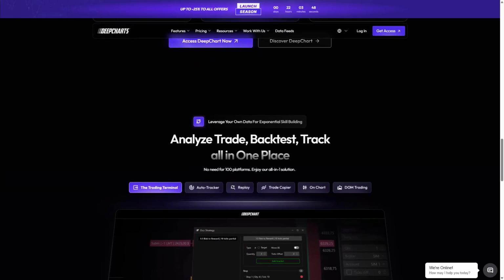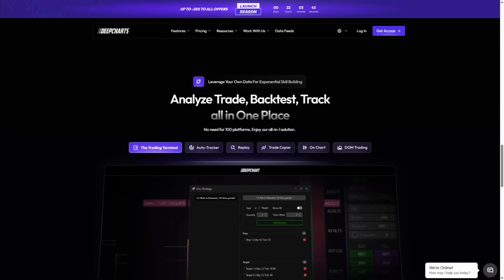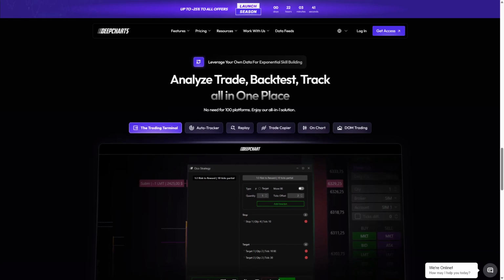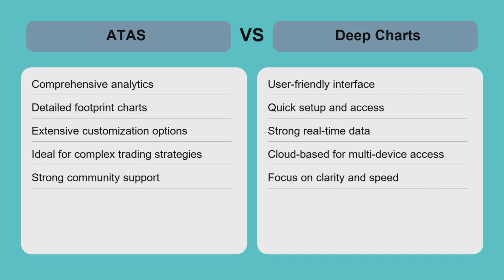Comparing ATAS and Deep Charts reveals distinct approaches to order flow analysis. ATAS's heat map and cluster visualizations provide quick visual cues on volume concentration, ideal for traders who want fast interpretation of market activity. Deep Charts, with its detailed footprint charts, offers a more granular view of bid-ask dynamics and trade prints, appealing to traders who focus on microstructure and tape reading.